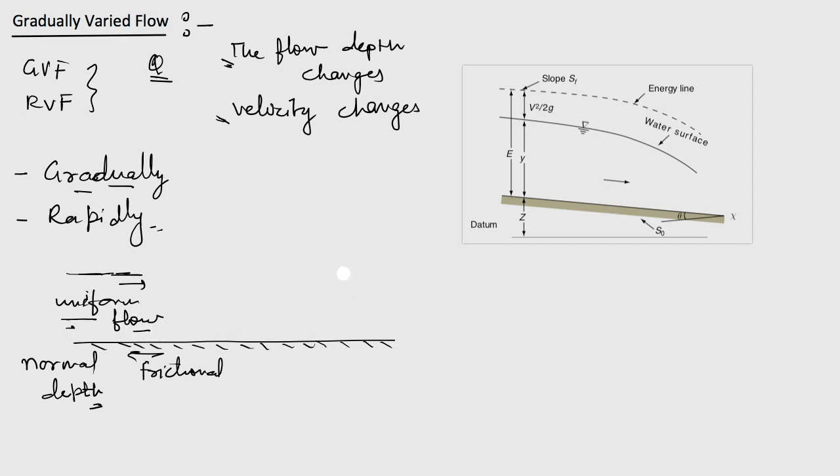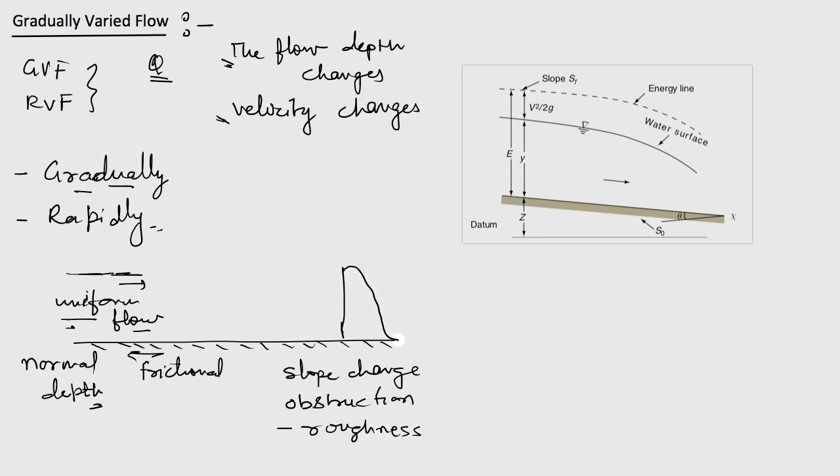But when some obstruction is there, or some slope change is there, or roughness is changing of the channel. So these are the few examples due to which the flow depth will change.